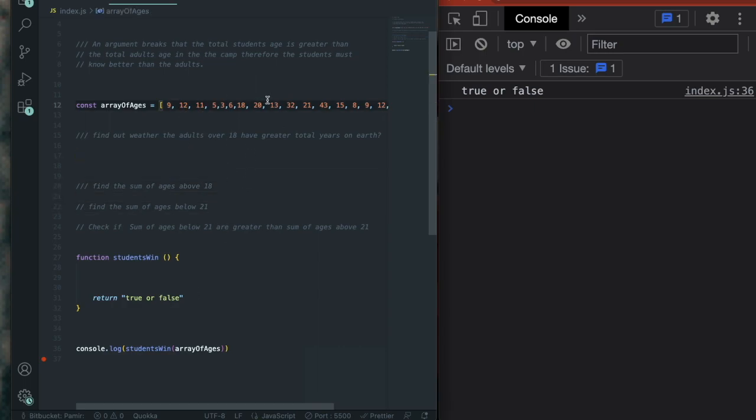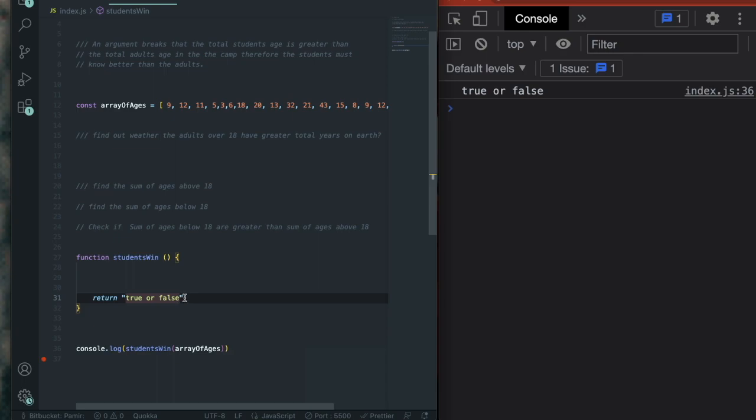So how would we solve this? I would first need to find out who is an adult and who is not an adult. So I need to check and filter all the numbers less than 18, and then sum them up. And then I would need to find the sum of ages above 18 as well. Then I would need to check if the sum of all ages below 18 is greater than the sum of ages above 18. And if it is, students win is true.